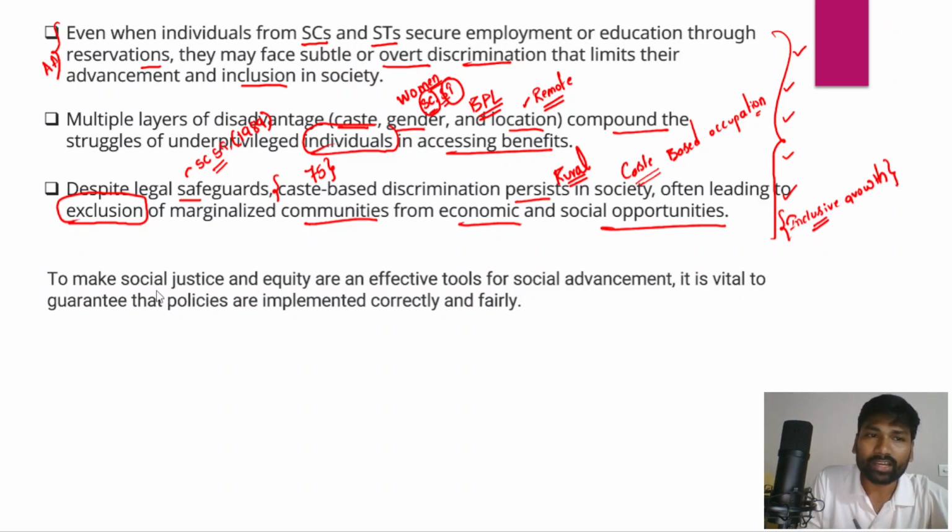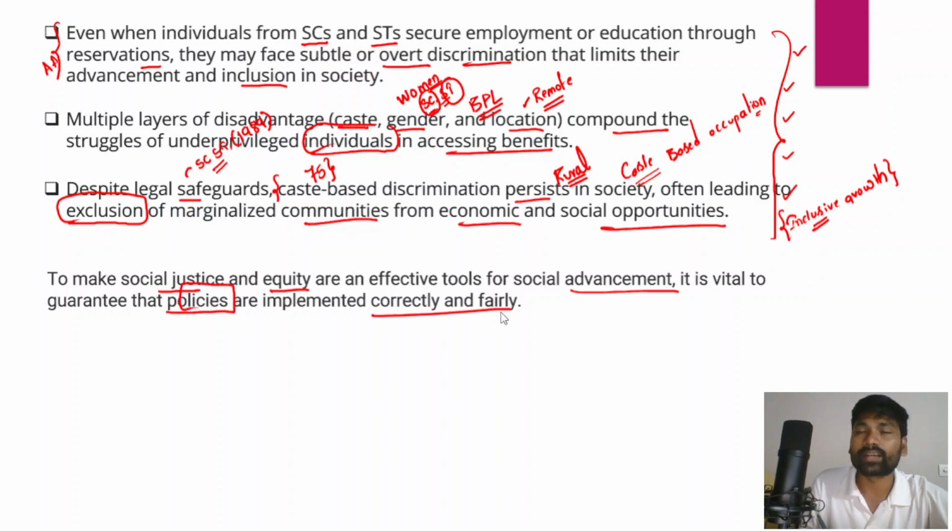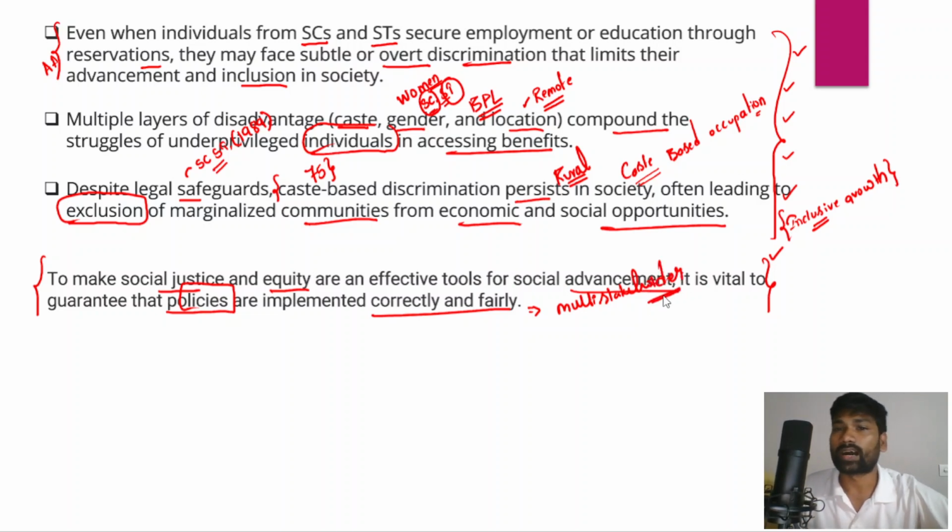So, in conclusion, to make social justice and equity effective tools for social advancement, it is vital to guarantee that these policies are implemented correctly and fairly. These policies of affirmative action must be implemented in letter and spirit, and it also requires multi-stakeholder collaboration and involvement, and that is the essence and the need of the hour to achieve social justice and equity in Indian society.